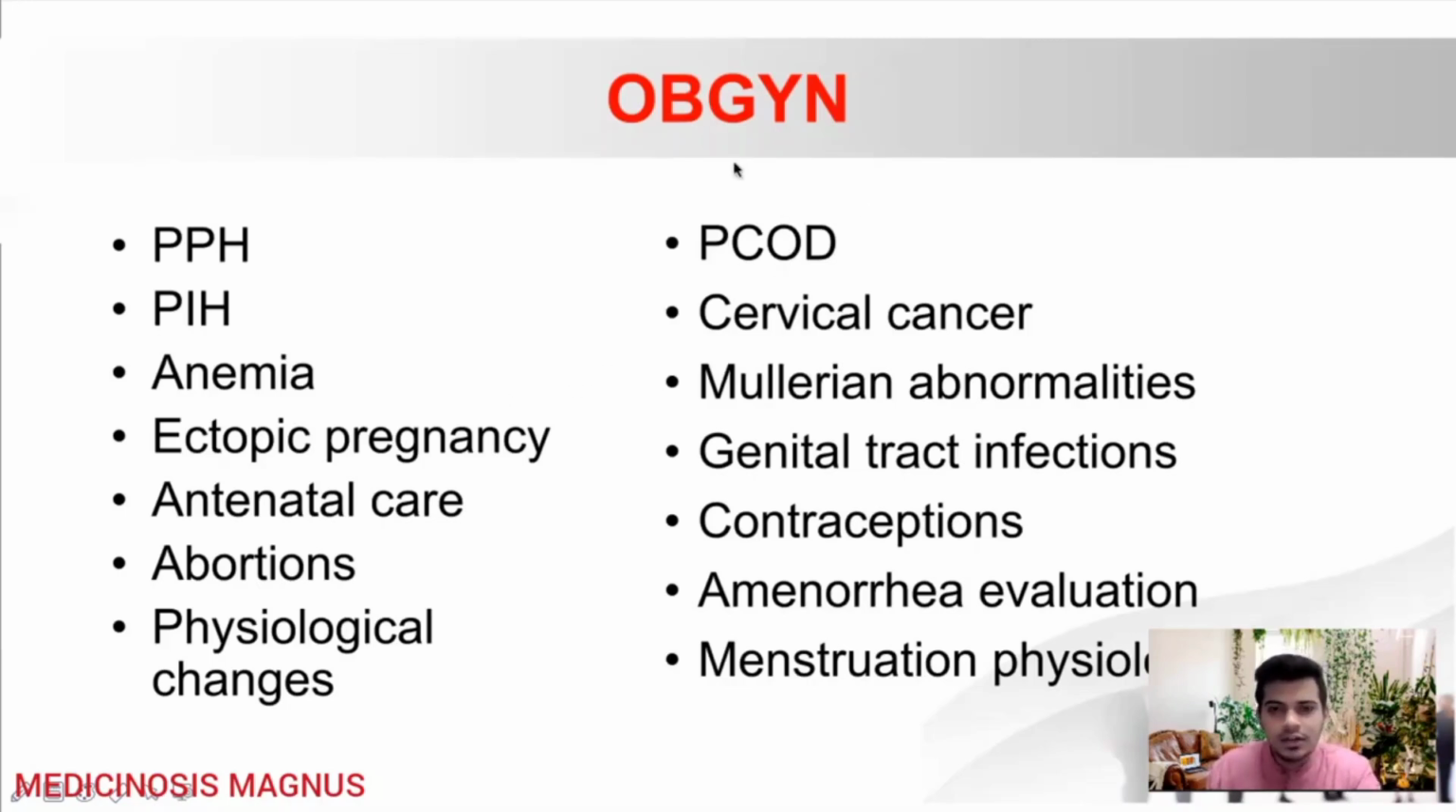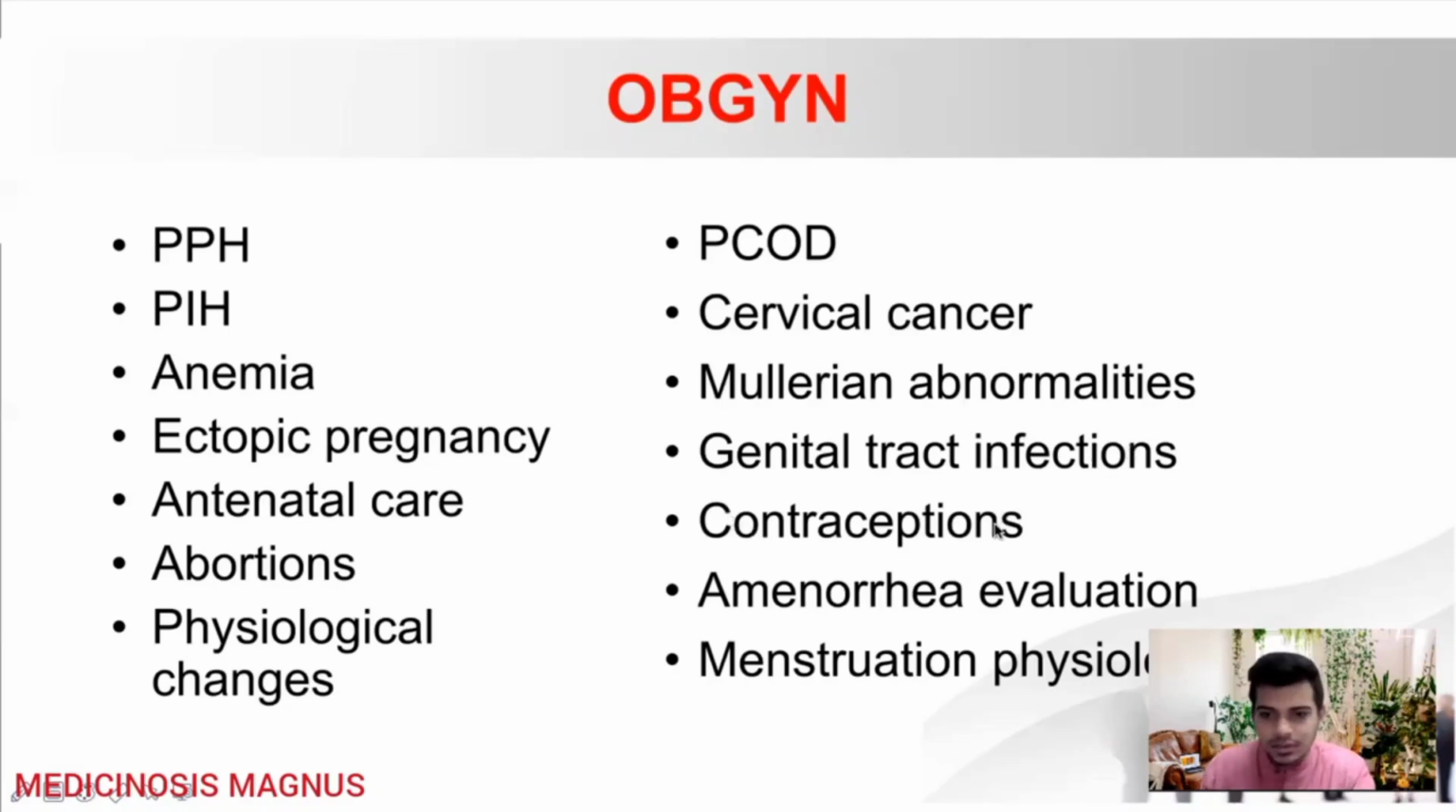Then in gynecology, mainly they are asking about polycystic ovarian disease and the criteria for diagnosis, and mainly the treatment. Okay. Then cervical cancers are always important questions, and staging of cancer, types, what treatment is done, all those things. Then the Mullerian abnormalities, the unicornuate uterus, bicornuate uterus, those things are asked. Then genital tract infections, PID, trichomonas, bacterial vaginosis, all those things are covered.